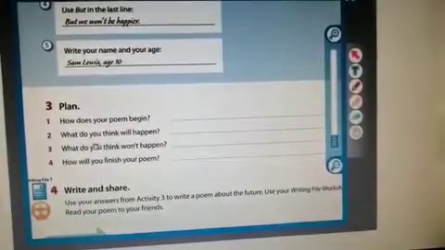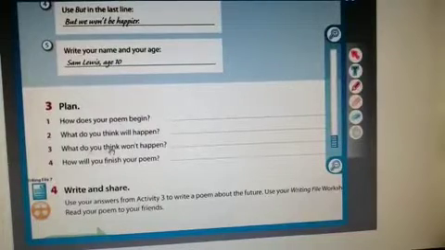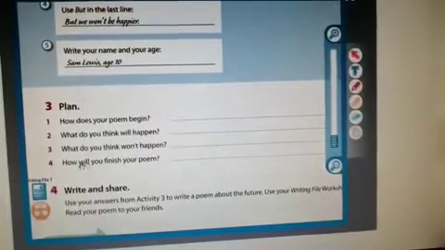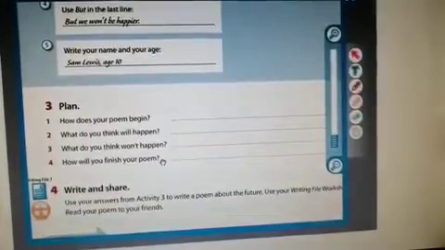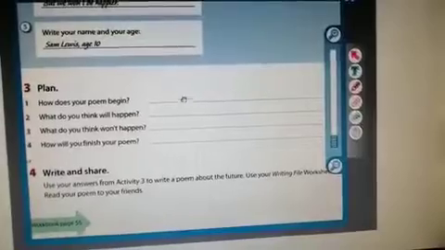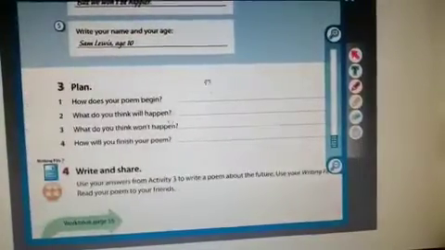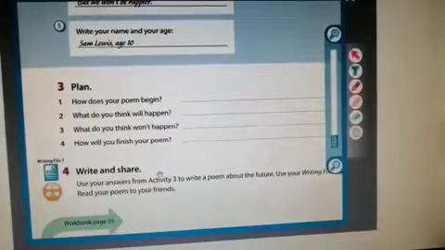Write it here. What do you think will happen? What do you think won't happen? And how will you finish your poem? Write it here. So after you answer these 4 questions, you are going to move to write and share.